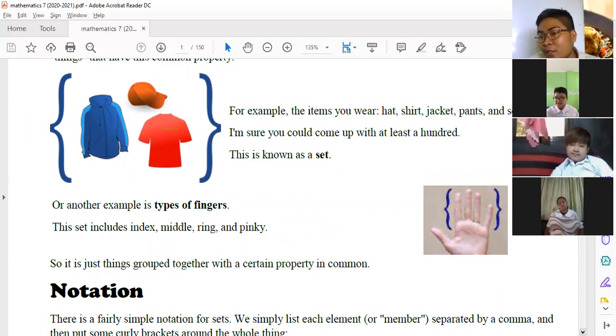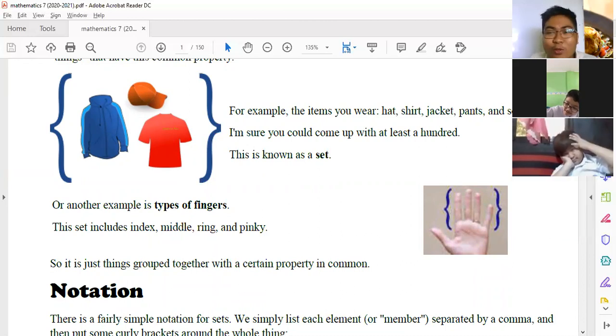For example, the set of your hands. Diba? So ilan lang yan? Lilima lang naman yan. We have the index, middle, ring, thumb, and may isa pa. Pinky. Ayan. So, yung may sobra, hindi ko na alam kung anong pangalan nun. So that is an example of a set na finite.